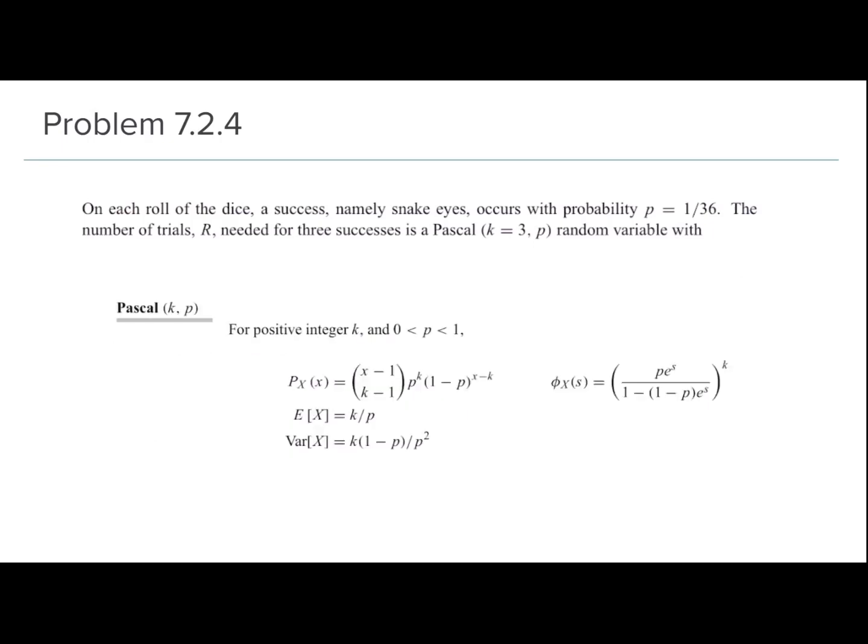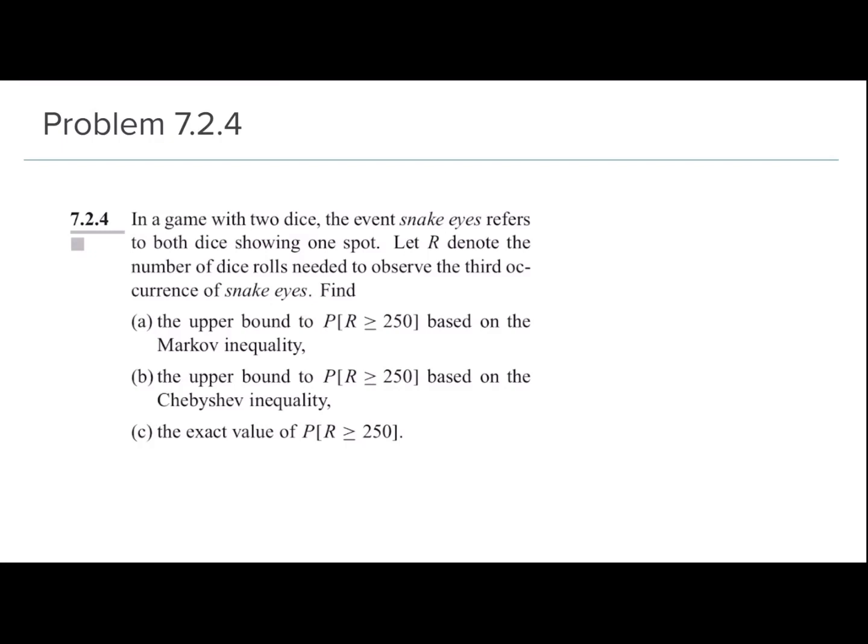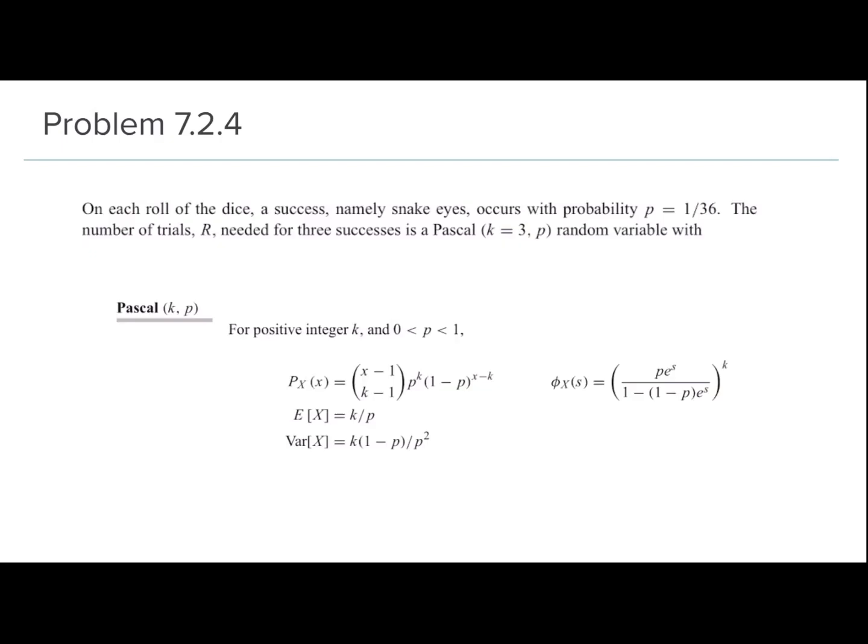Right. So we've discussed what the probability distribution of R would look like. So now what are we expected to find? For A, we have to find the upper bound to P of R greater than or equal to 250 based on the Markov inequality. For B, the upper bound to P of R greater than or equal to 250 based on the Chebyshev inequality. And for C, we have to find the exact value of P of R greater than or equal to 250, right?